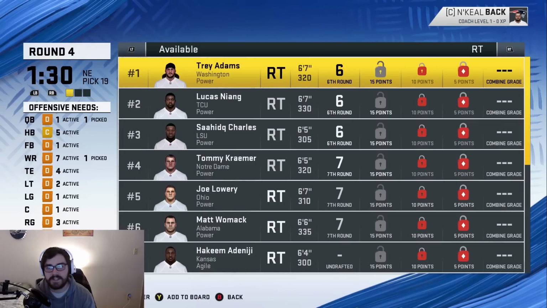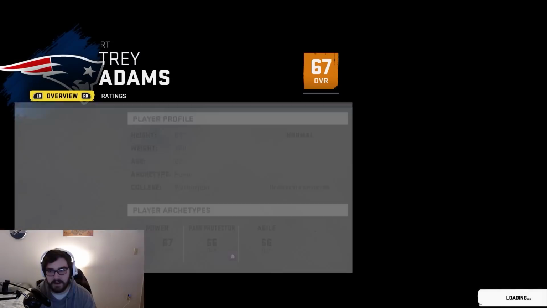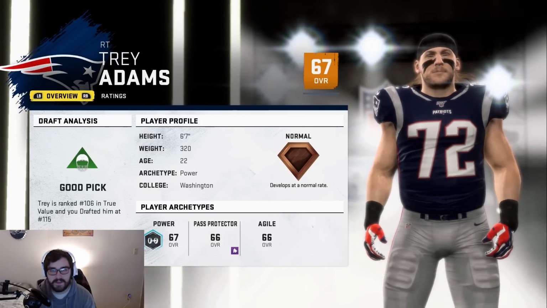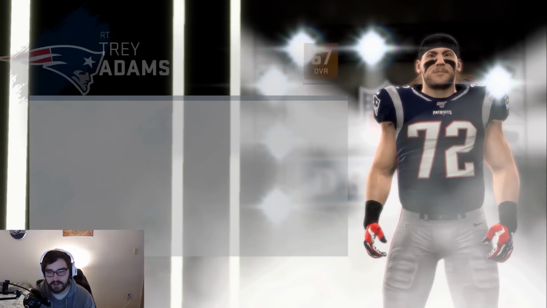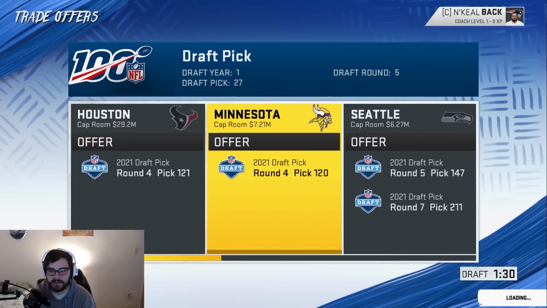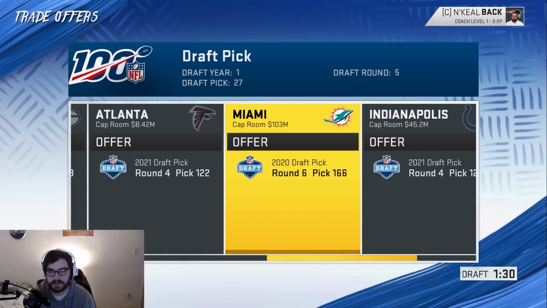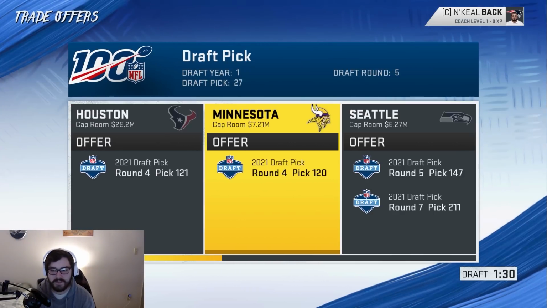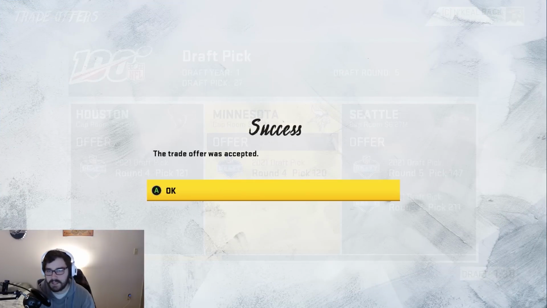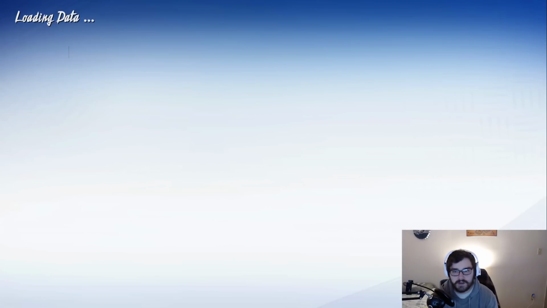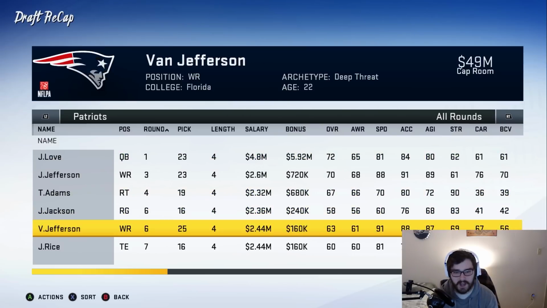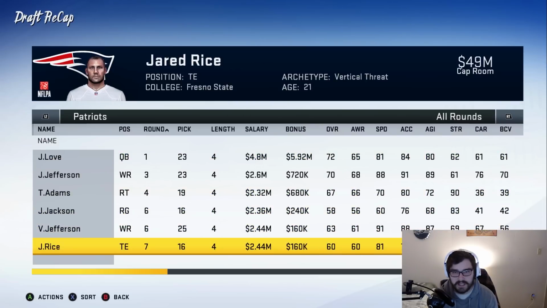He's been a player I've been taking a lot lately, but Trey Adams is going to be on the team. I know he's pretty good in this draft class and I think he's going to make some good depth. A 67 overall for him. I'm going to look to trade away my 5th round draft pick, try to get some value for next season because I don't really want anybody right now. I'm going to trade this one away with the Vikings because sometimes they're really bad. I simulated the draft right after I traded away that pick, so I think we got a couple more players here. Yeah, we have Van Jefferson and Jared Rice.